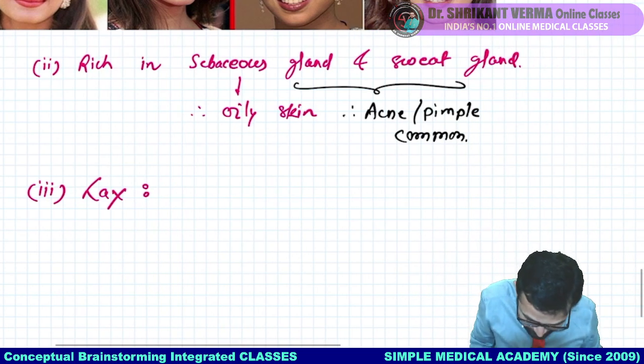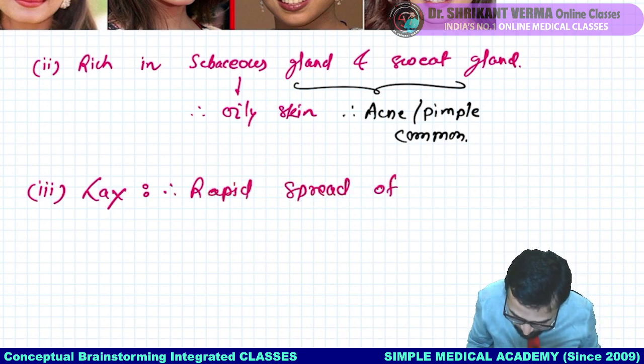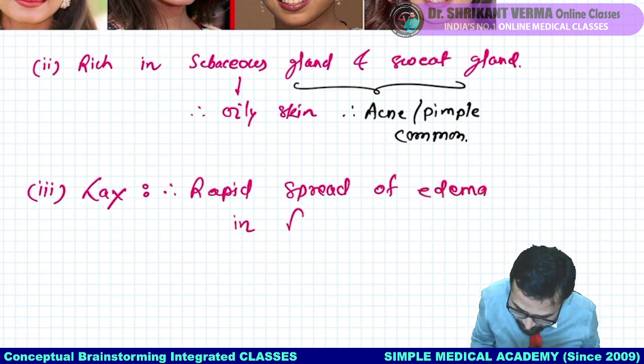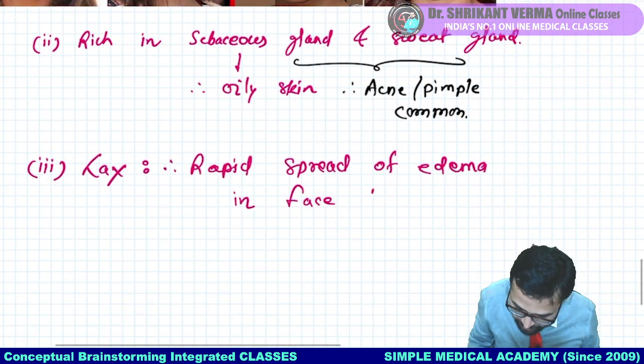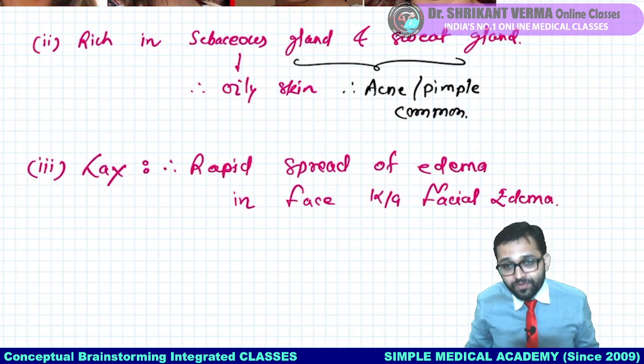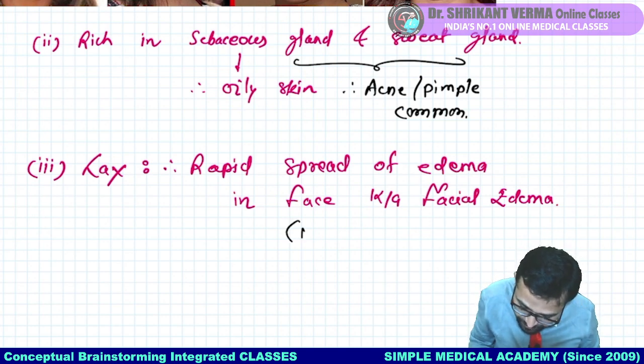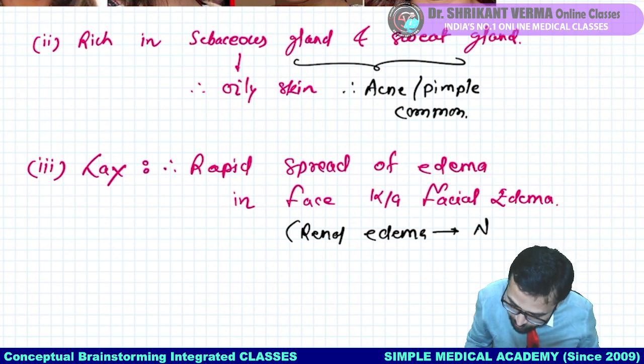So remember, there is rapid spread of edema in the face, that is known as facial edema. Also you will see it in case of renal edema, in case of nephrotic syndrome, I will teach you later.